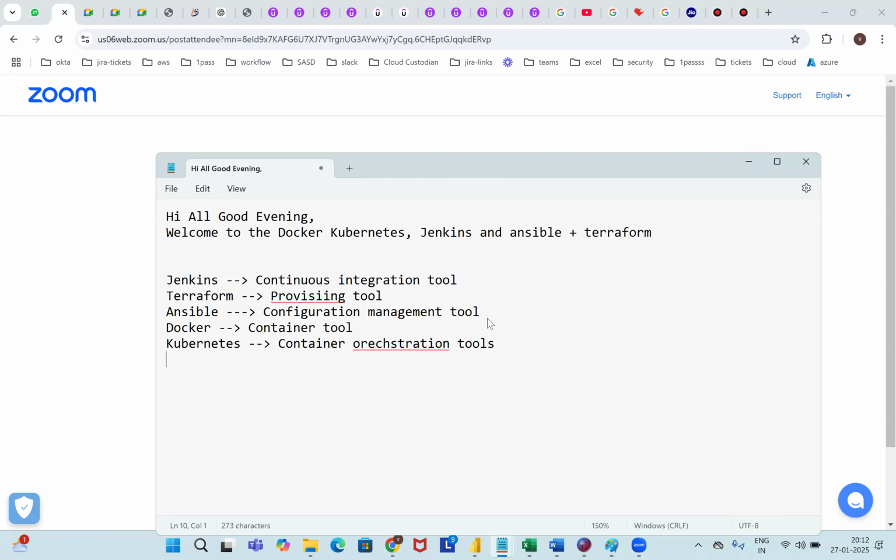All right, so these are the very important tools here, and we need to understand them.